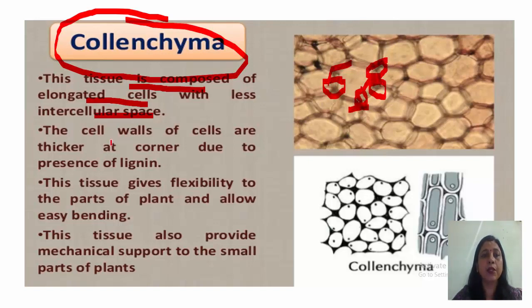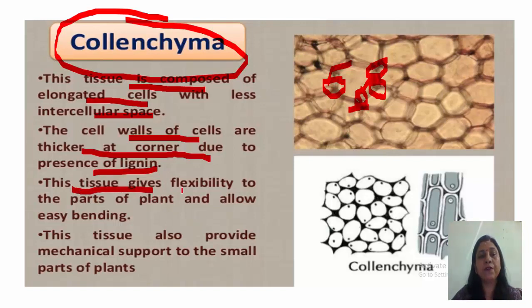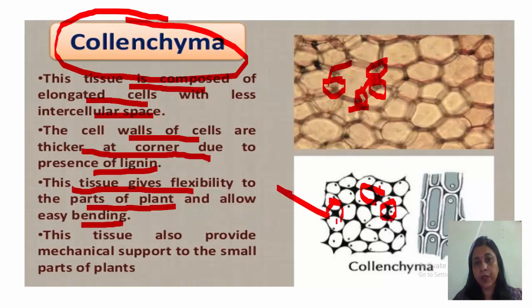Thin walled cells, but here the cell walls are thicker at the corners due to the deposition of cellulose, pectin or suberin. These are all chemicals. Now this tissue gives flexibility to the parts of the plant and allows easy bending. The function of collenchyma is that it provides bending. You can see in this figure also these dark areas. These are the deposition of suberin and they are thicker at the corners. This tissue also provides mechanical support to the small parts of the plant. Okay.